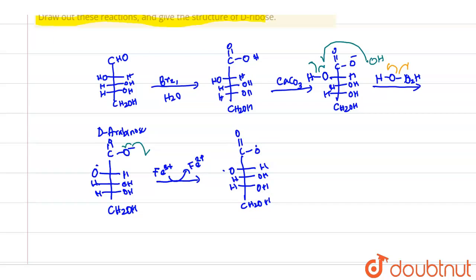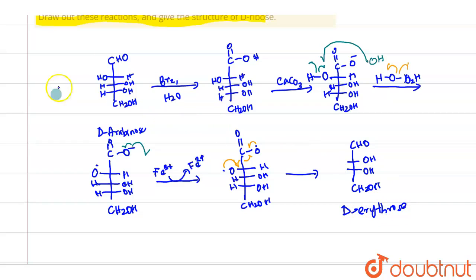Now the degradation will take place. This bond will break to form the radical, and similarly this will be formed. So we get the Ruff degradation product, which is OH, OH, CH2OH, CHO. This is D-erythrose.